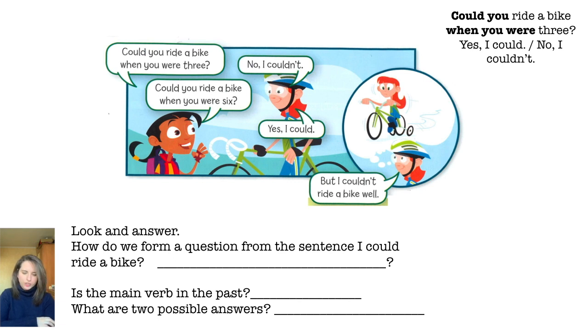How do we form a question from the sentence, I could ride a bike? I could ride a bike. Change this into a sentence as a question now. Is the main verb in the past? Okay, verb meaning ride, play, see, come, okay? What are the 2 possible answers that you could answer this question with? Please write them down now.